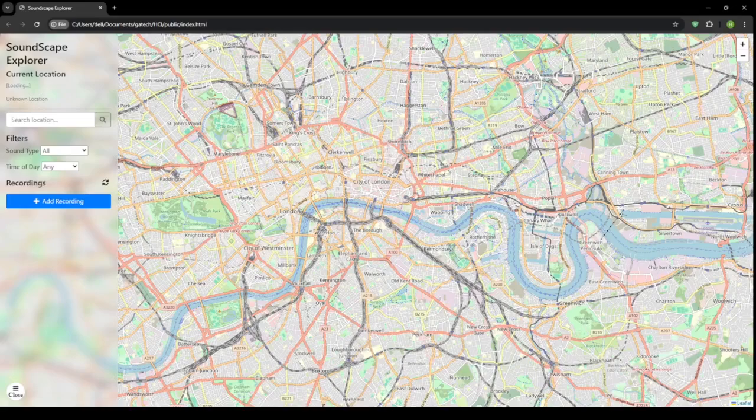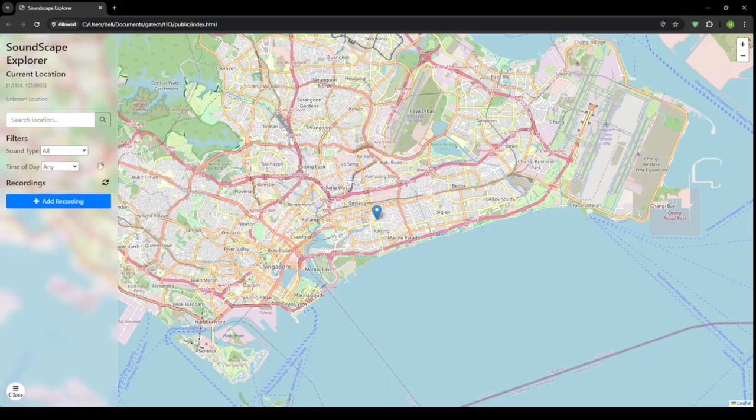Welcome to SoundScape Explorer, a simple, intuitive platform that allows users to explore and contribute ambient sounds from different locations around the world. In this video, I'll walk you through the key features of the current prototype.